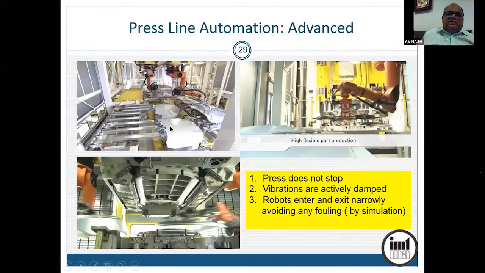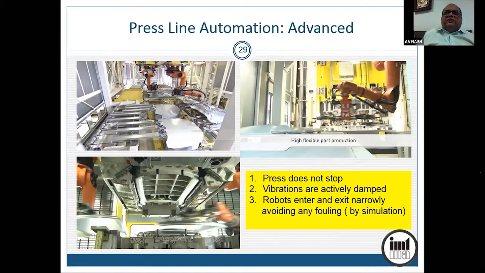From the stack here, the robo can pick up one by one and keep it inside the die. The press does not stop anywhere. The trajectory of robo has to be designed so that it is optimized and it is able to just about squeeze through the gap and pick the component and come out without hitting anything, even the body. Not just the gripper, even the body. It should not hit the die, it should not hit the press, it should not hit the press even with the backside of the robot, right?